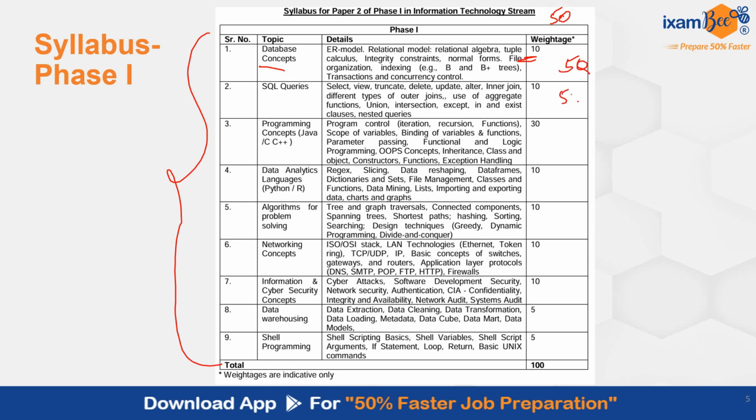5 questions from SQL series, 15 questions from programming concepts, 5 questions from data analytics, 5 from algorithms, 5 from networking concepts, 5 from information and cybersecurity, 2-3 from data warehousing and 2-3 from shell programming. So this is how the questions are usually divided as per the weightage. So you have to prepare all these topics. Remember, I am telling you once again, you need to score a minimum of 40 in your paper 2. If you score 40, or let's say you get an additional 10 marks here, so you score 50, then your total in phase 1 should become 80 and you have cleared phase 1.